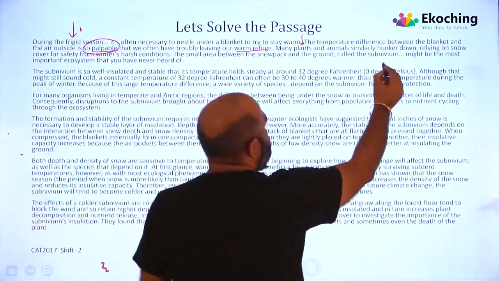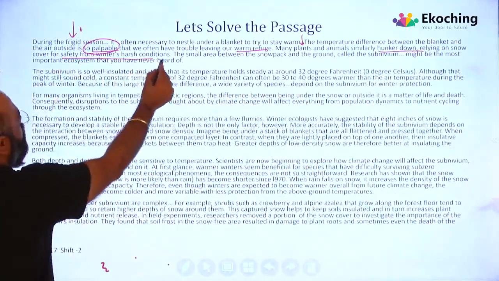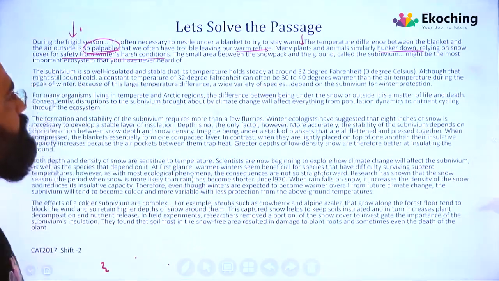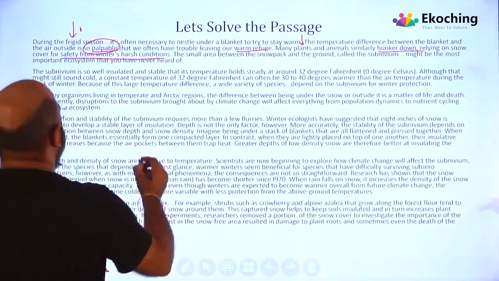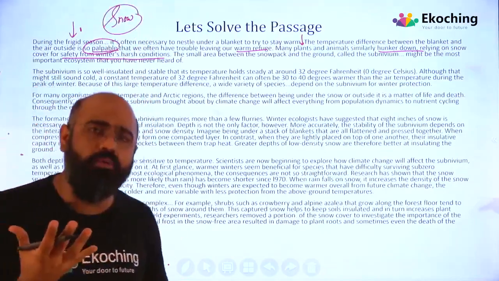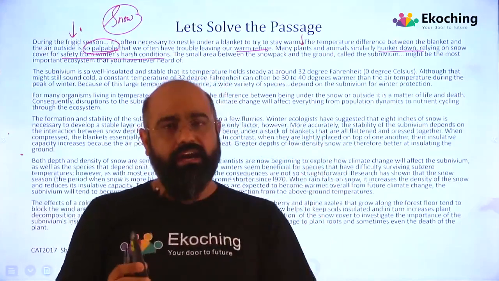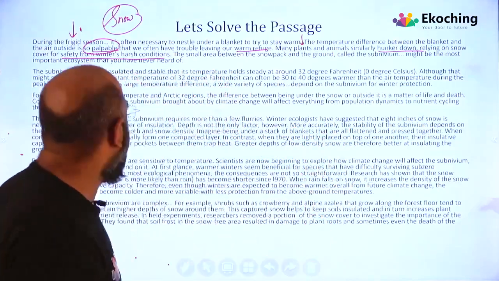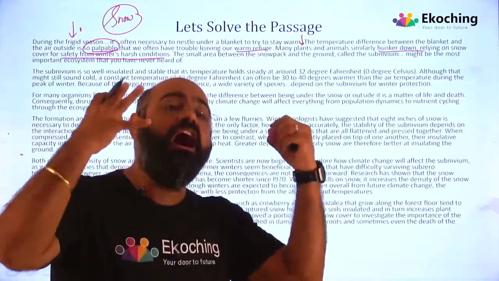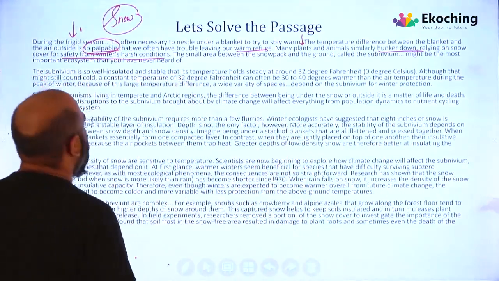Many plants and animals similarly hunker down, relying on snow cover for safety from winter's harsh conditions. Now what is he saying? That many plants and animals similarly hunker down, relying on snow cover. We generally say that snow is very cold, so what will happen? But under the snow cover, the conditions are slightly better than the harsh conditions outside, right? So they hunker down, relying on the cover for safety from winter's harsh conditions.